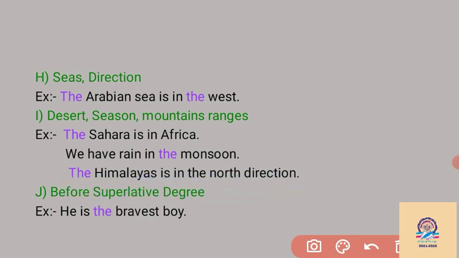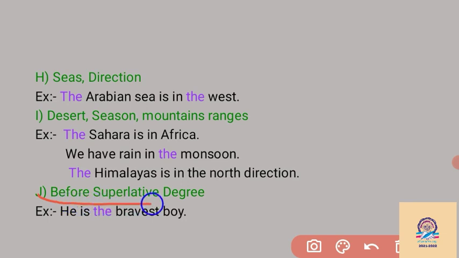The Himalayas have many mountains: Mount Everest, Garo, Khasi, Jaintia. So many mountains are there in the Himalayas. We can use the article before the name of the Himalayas as well as before the direction, the north.